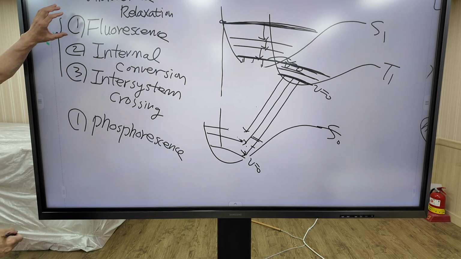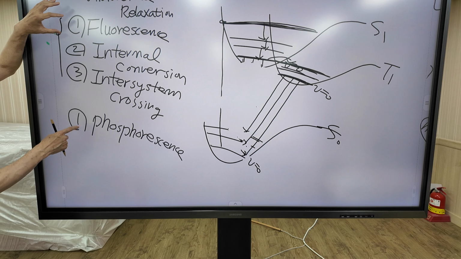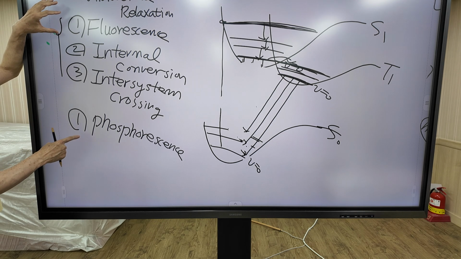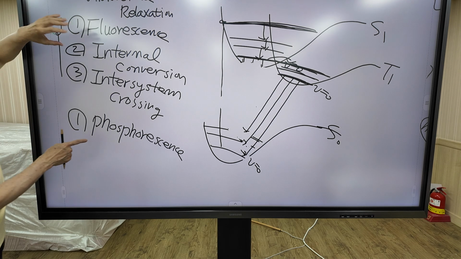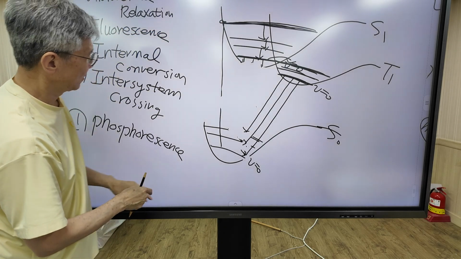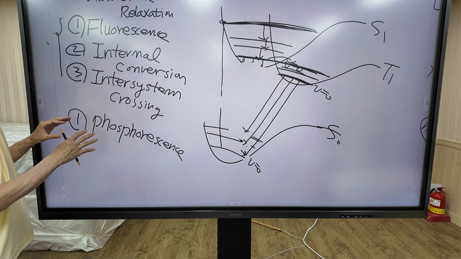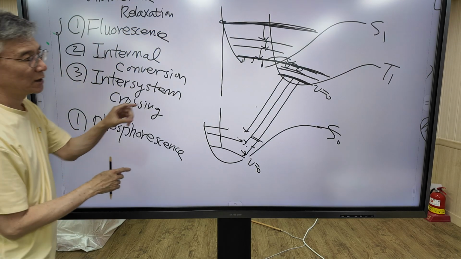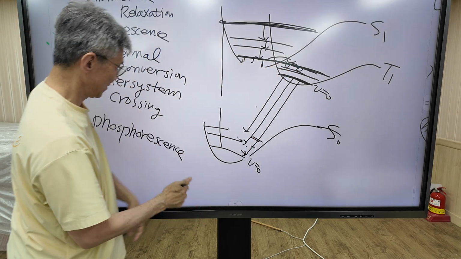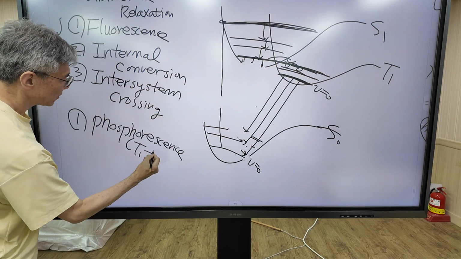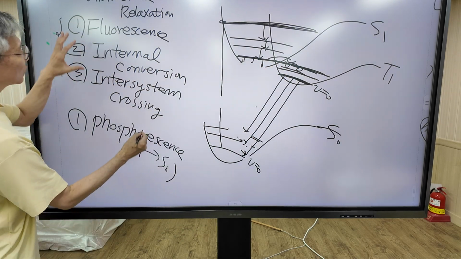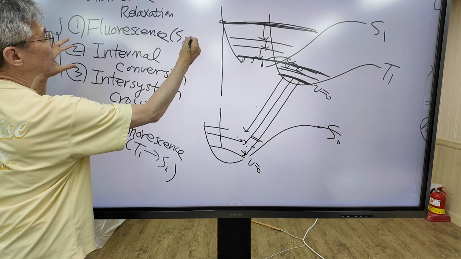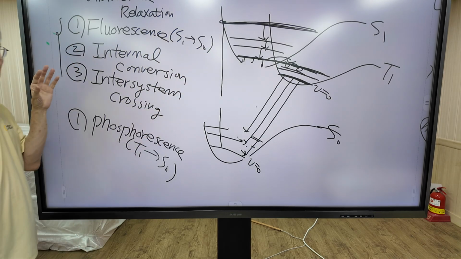Do you remember fluorescence? What's the difference between fluorescence and phosphorescence? In fluorescence, spin multiplicity is preserved, singlet to singlet. But in phosphorescence, spin multiplicity changes, triplet to singlet.